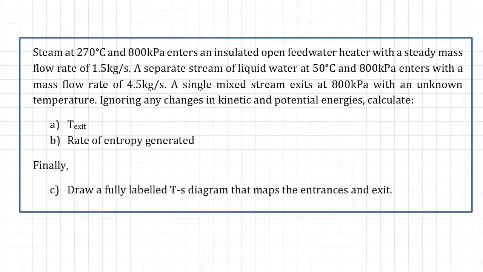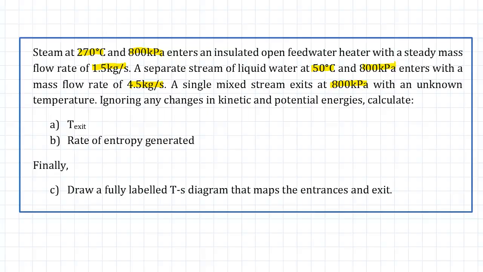Steam at 270 degrees Celsius and 800 kilopascals enters an insulated open feed water heater with a steady mass flow rate of 1.5 kilograms per second. A separate stream of liquid water at 50 degrees Celsius and 800 kilopascals enters with a mass flow rate of 4.5 kilograms per second, and a single mixed stream exits at 800 kilopascals with an unknown temperature.